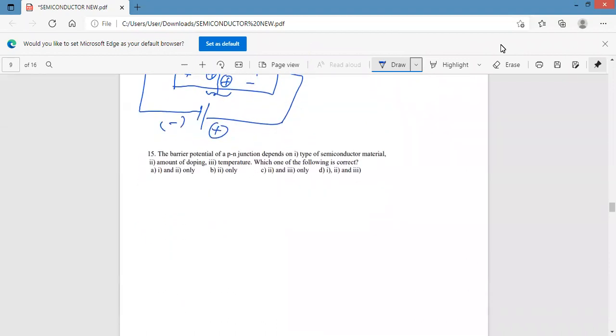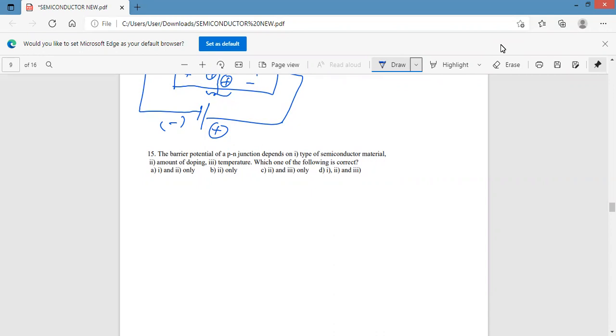Next, the 15th. The barrier potential of a PN junction depends on type of what? Semiconductor material, amount of doping and temperature. Yes, it depends on type of semiconductor.